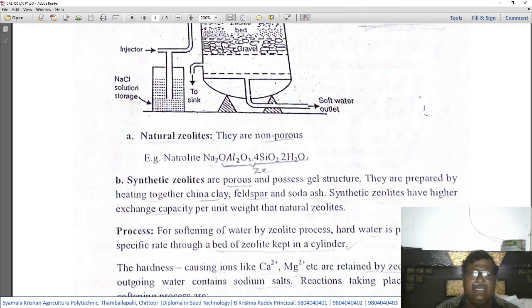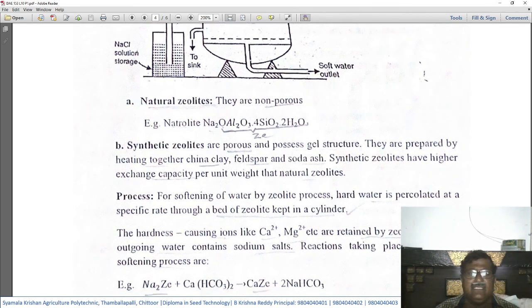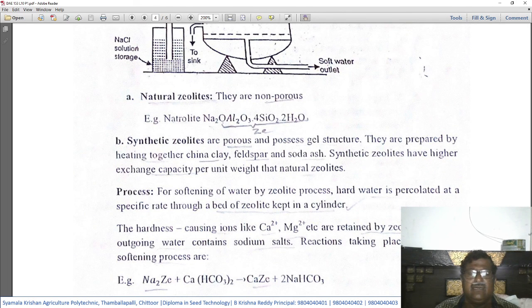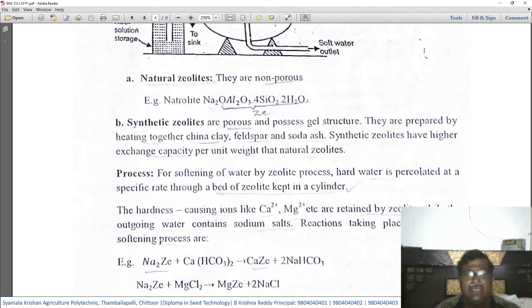Now let us see what is the chemical process that takes place in reducing the hardness of water. For softening water by the zeolite process, hard water is percolated at a specific rate through a bed of zeolite kept in a cylinder.